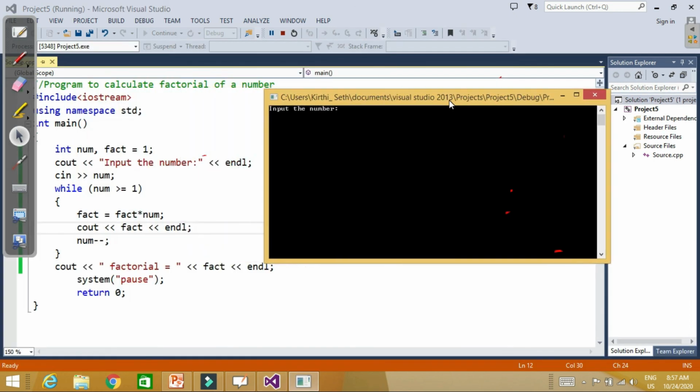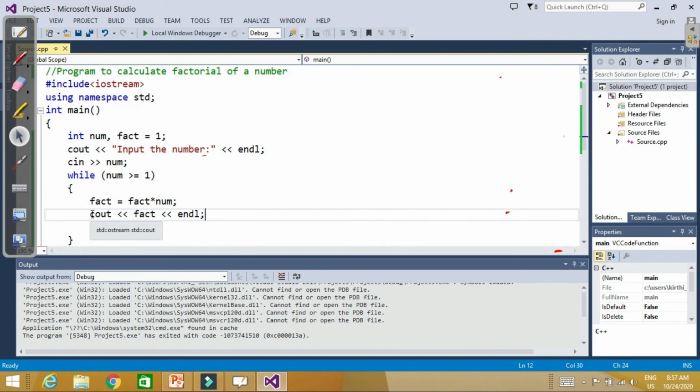So let's say I input 5. First 5 into 1, that is 5, then 5 into 4, 20, then 20 into 3, 60, then 60 into 2, 120, and then 120 into 1, 120, and the final value of factorial is 120. So this is how this factorial program is working.